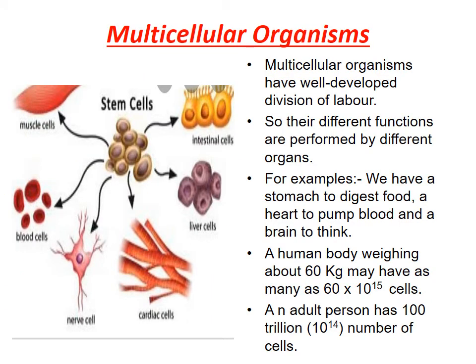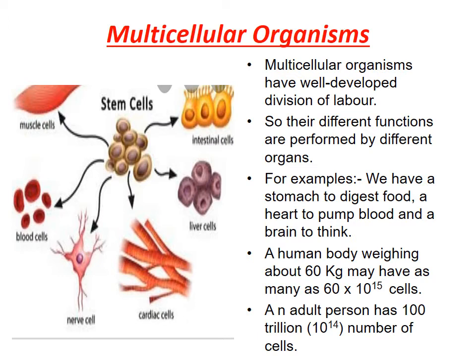Another type of organism is multicellular organisms. The word itself indicates it: multi means many, cellular means cell. It means the organism is made up of many cells. Multicellular organisms have a well developed division of labor. That is, the work is divided among different types of cells, so different functions are performed by different types of cells.